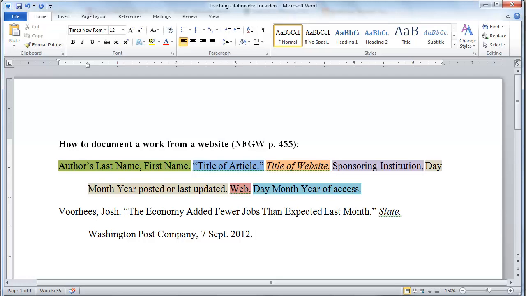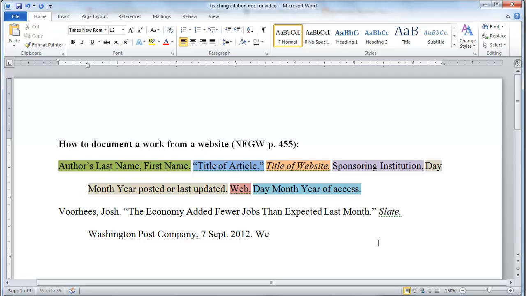You're saying, here's the small scale, there's the article title, then here's the slightly bigger place where I find that article, and it's in italics, and then here's who posted it, who's responsible for posting this, and the date that the person who's responsible for posting it posted it. Okay, don't necessarily need to worry about that.